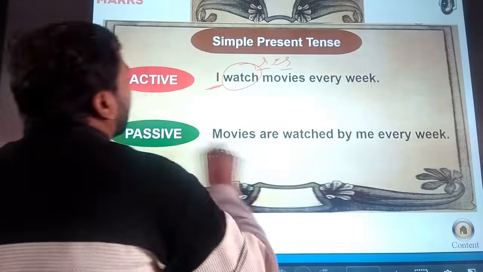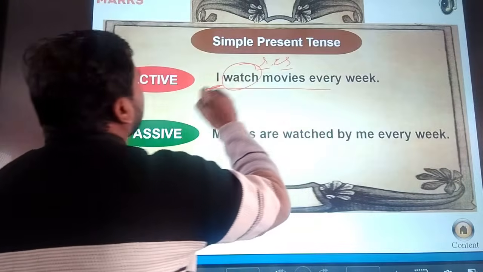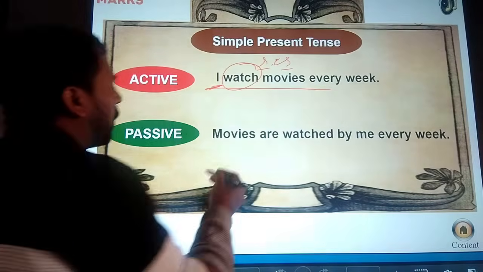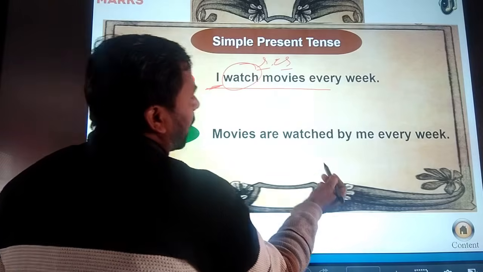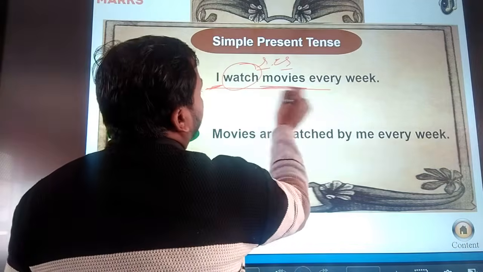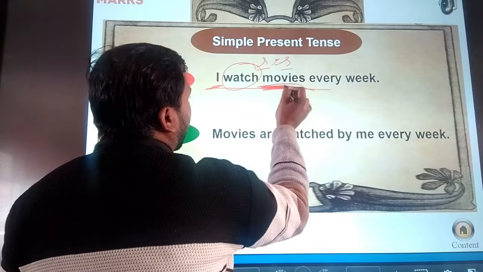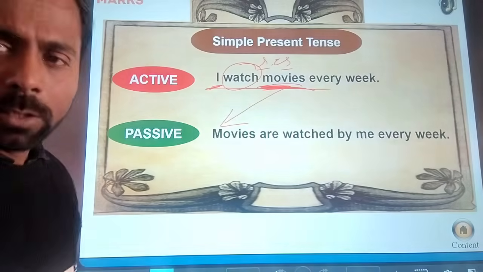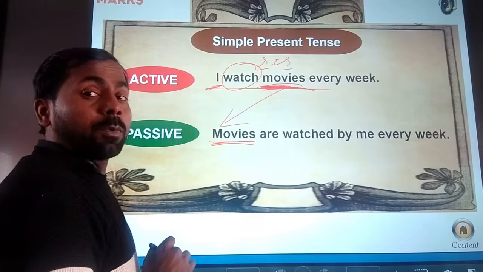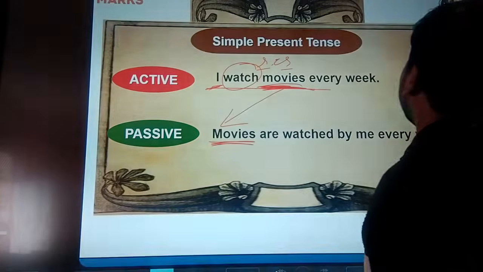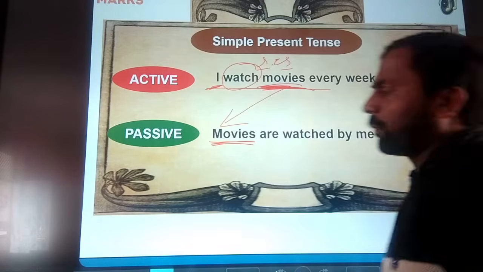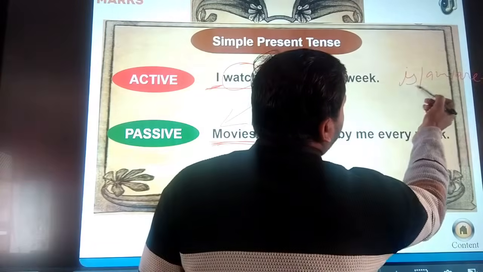But when we identify it is a simple present tense, then we should change it according to the rule of passive voice. First we pick up the object. The object of the sentence is movies. Movies is the object and it is placed in the place of the subject, and movies is not a singular number, it is a plural number, and according to the rule we can use is and are plus verb third form in a passive form.